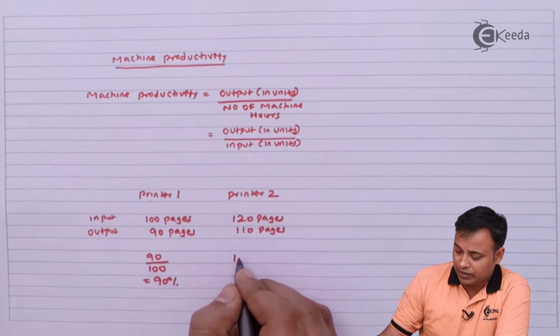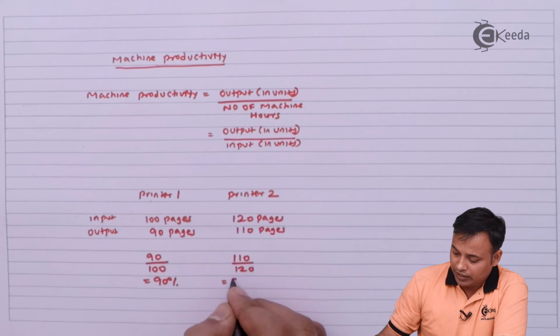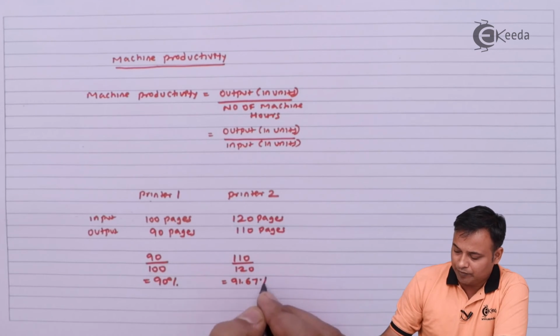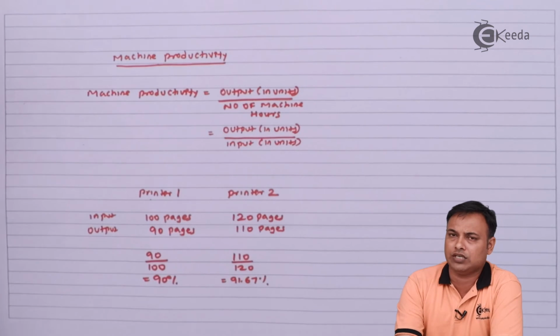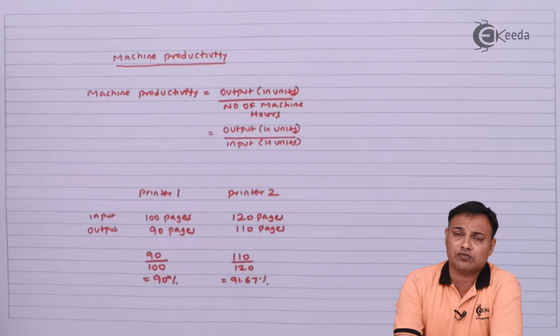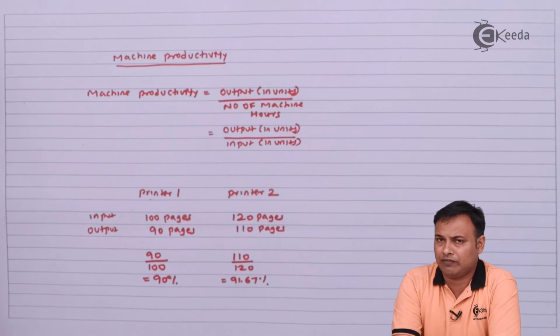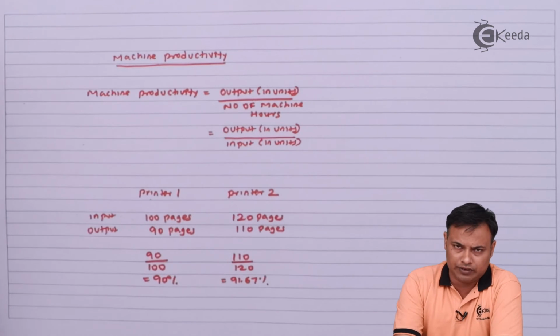In case of printer 2, it will be 110 upon 120, which comes to 91.67%. So one way to compare the two machines is to find out which machine gives me higher material productivity. That machine will be called more productive.